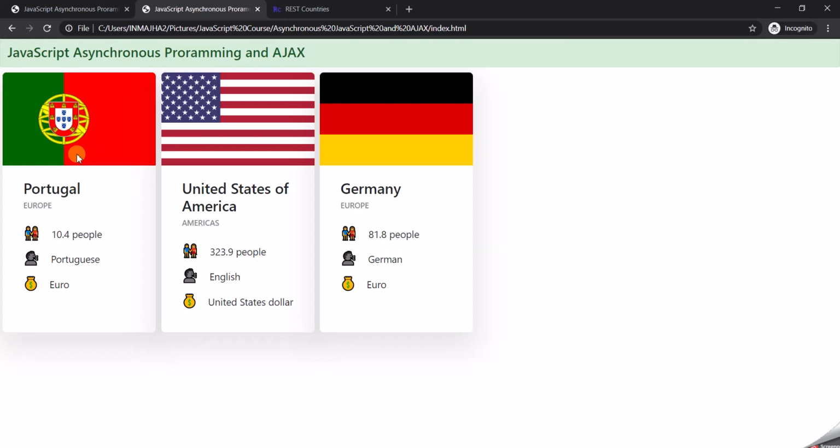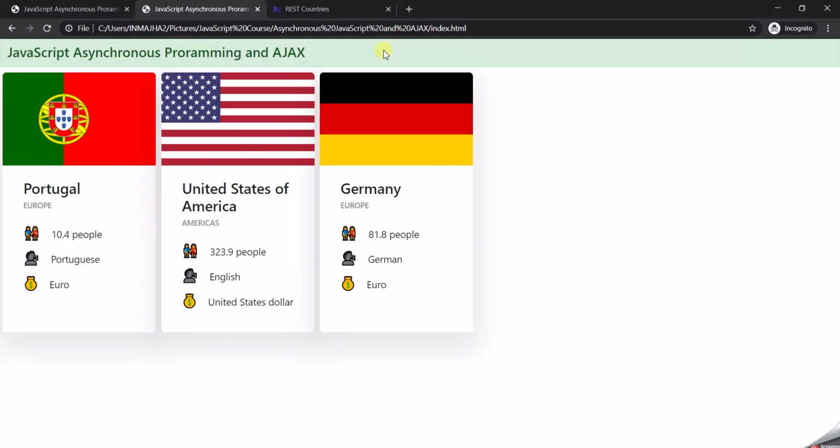This information of different countries is coming from an API. So we are making an AJAX call to an API, and that API is providing us with all this data. And then we are using that data in our web page to display the information like this.